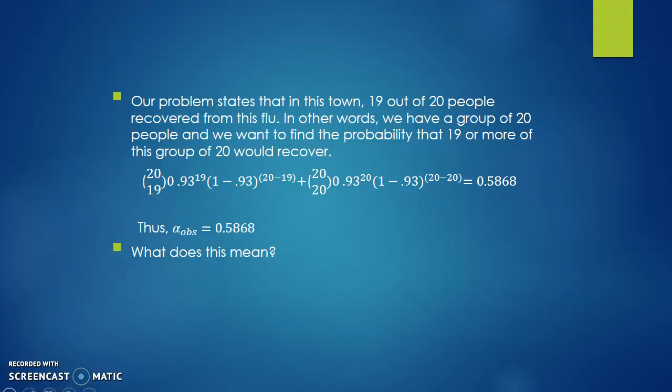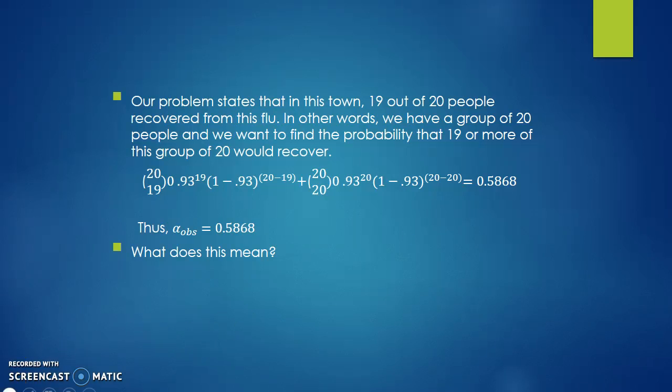So how would we set up this equation? Well, we have 19 chosen out of a group of 20, and then we set up with our binomial equation. But then we also have to keep in mind that 19 or more of this group could recover. So we could have 19 out of the 20, but also 20 out of the 20 could recover as well. So we take this probability and add it to the second probability, and then we get an alpha observed of 0.5868. So what does that mean?